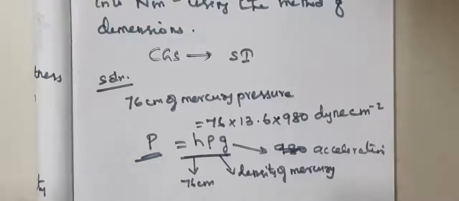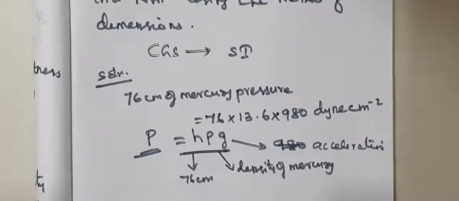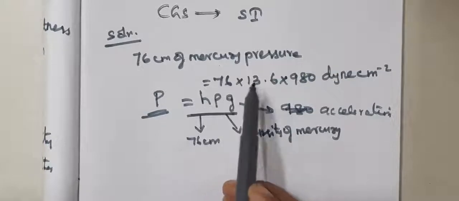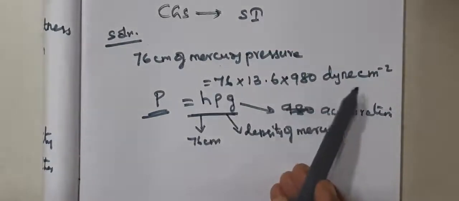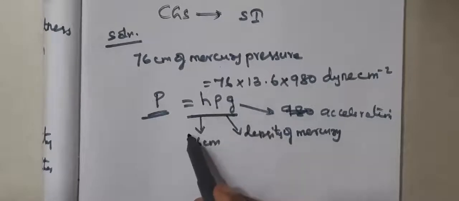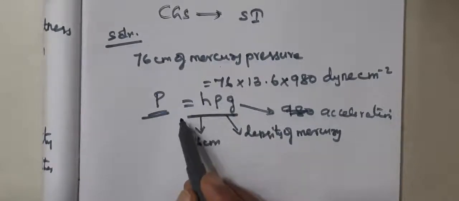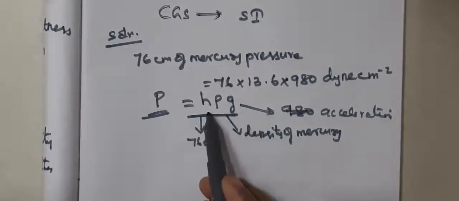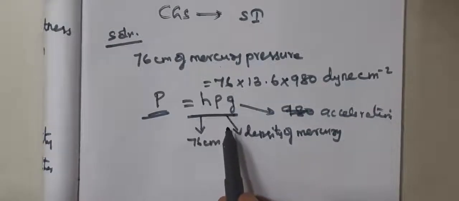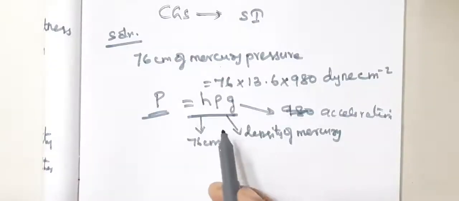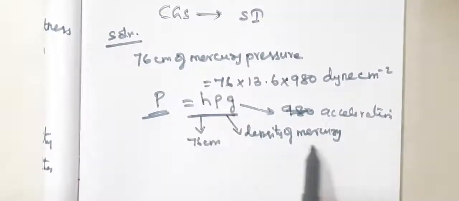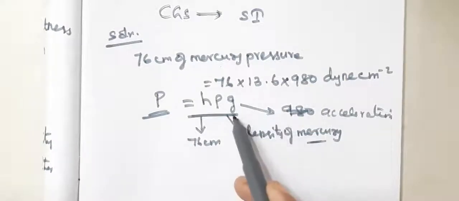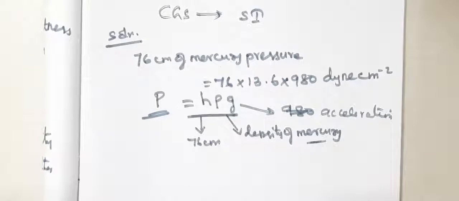Clear? This is the formula for representing the previous value. So 76 centimeter of mercury means we should know it is 76 into 13.6 into 980 dyne centimeter raised to minus 2. This actually comes from the formula P is equal to H rho G, the pressure of a fluid, not solid, gases or liquid. So here we can write H rho G. H is 76 centimeter, the given reference value. Rho is the density of mercury, the reference density, that is 13.6 gram per centimeter cube, and G is the acceleration due to gravity. I hope you have got an idea.